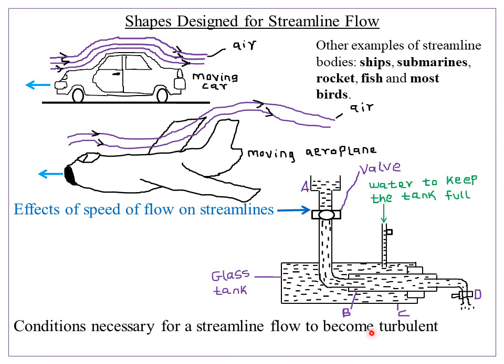So that is the main reason. But if you are asked to give maybe three conditions necessary for a streamline flow to become turbulent, you can say, one, when the speed of the fluid exceeds the critical velocity; two, when there is an obstacle on the path of the fluid; then three, when there is a sudden change in the shape of the pipe.